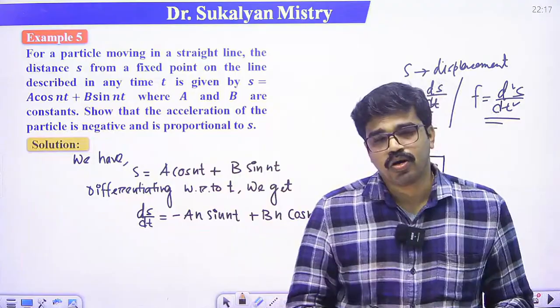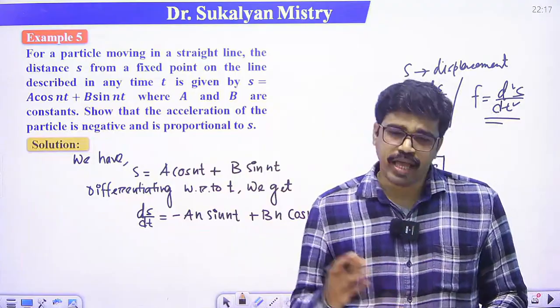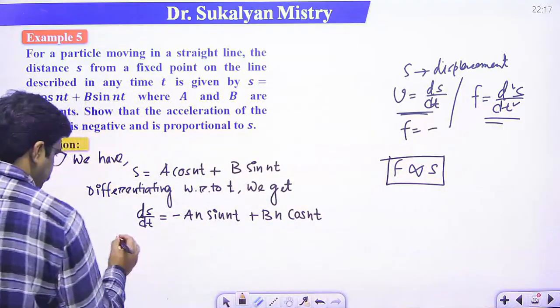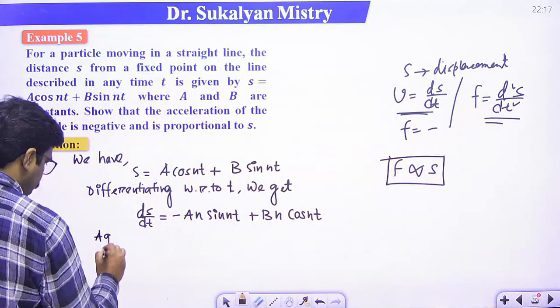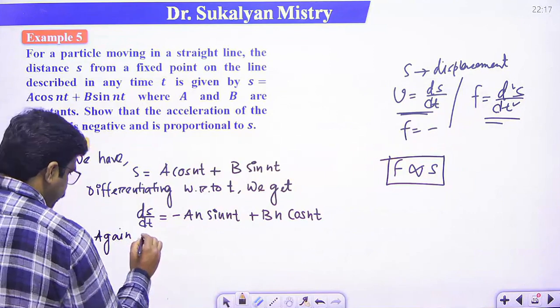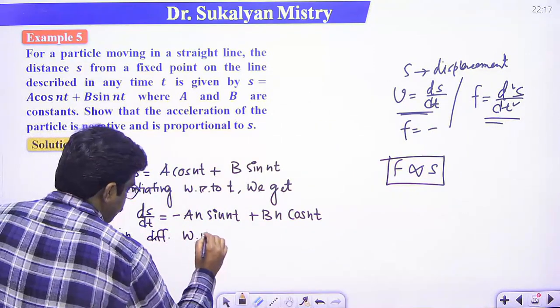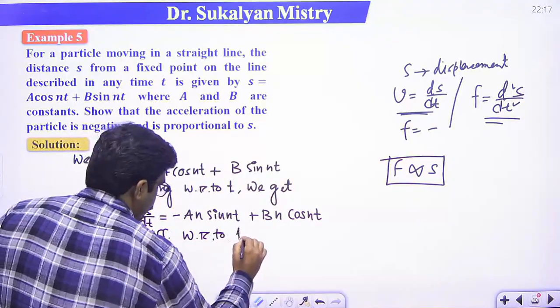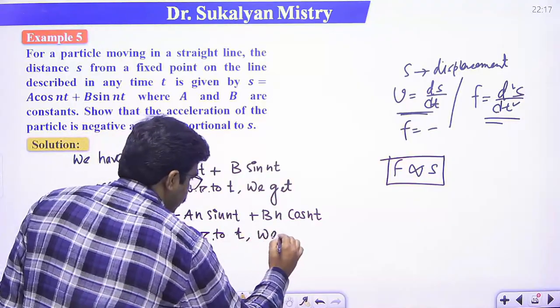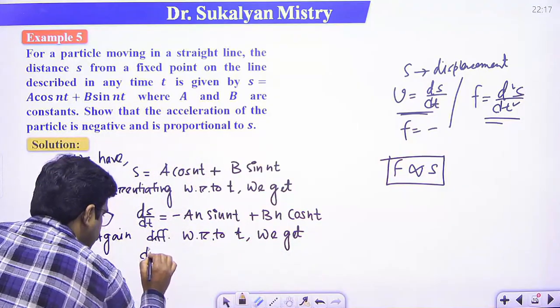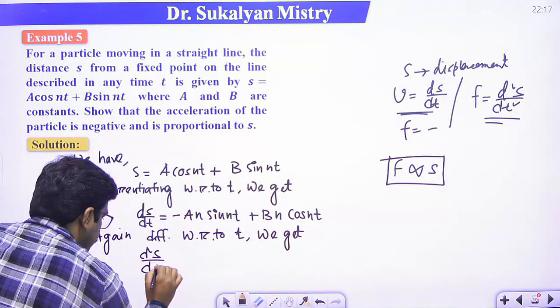Now we have to calculate acceleration. So again differentiating with respect to t, we get d2s/dt2.